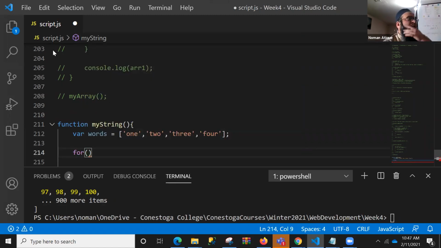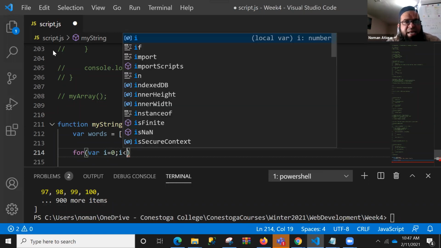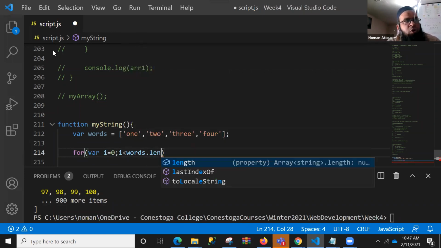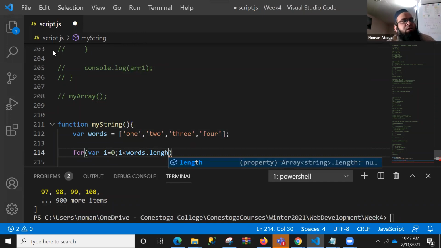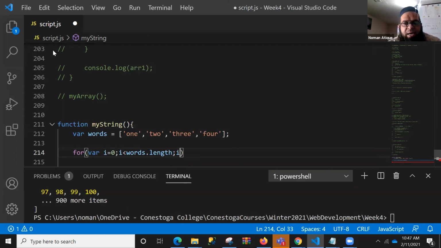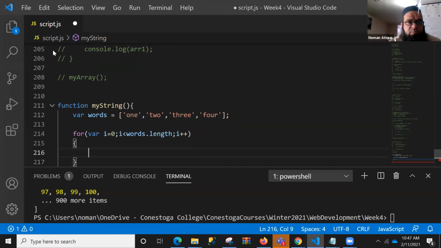Not only the for loop will be helpful in all situations, but we'll see that we can have some other loops as well. Var i equal to 0, the same way you start your variable, and yes, you have while as well, and there are lots of things. i less than words.length. Now you know that one, words.length, and i plus plus, right? So now what I want to do is check every word. I want to print out every word over here.